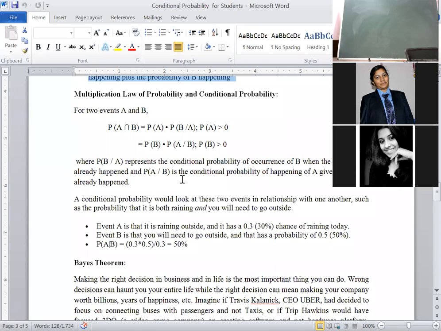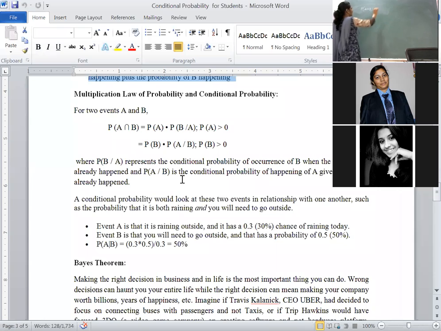A and B is given by simultaneous happening. Go through the notations I told. A intersection B. What is the notation? A intersection B: simultaneous happening of both the events. Now I have to write it as a set function. Simultaneous happening of both the events, here I have taken A and B.